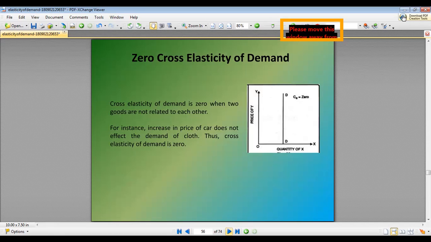Zero cross elasticity of demand is when two goods are not related to each other. For example, an increase in the price of a car does not affect the demand for cloth. So in this particular case, cross elasticity of demand will be zero.